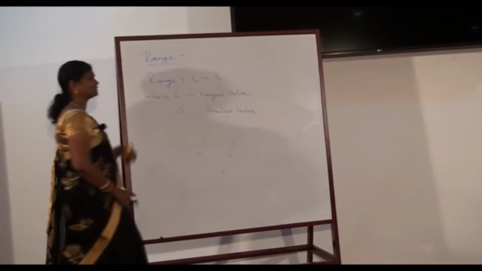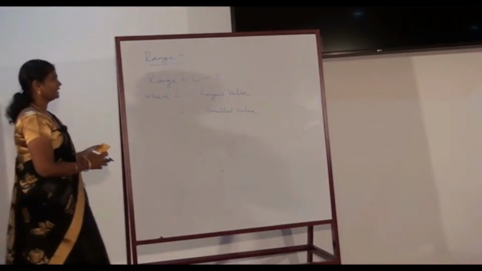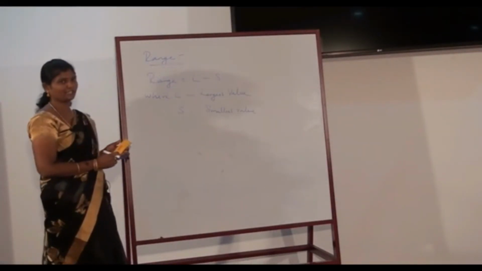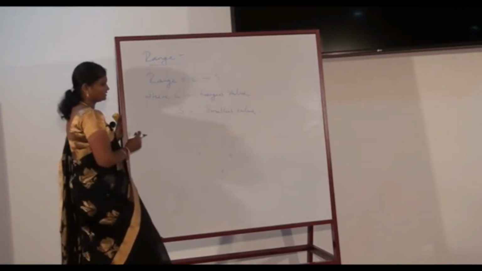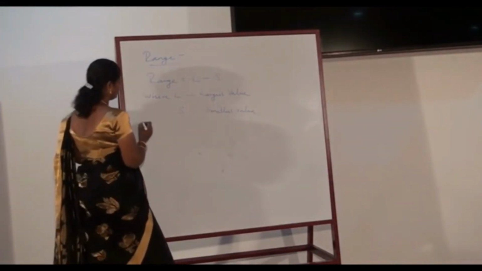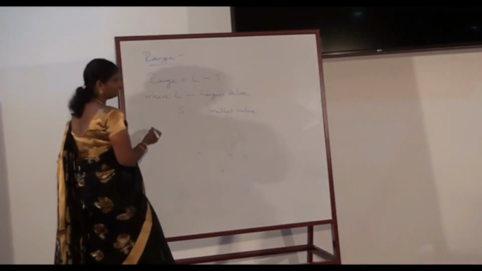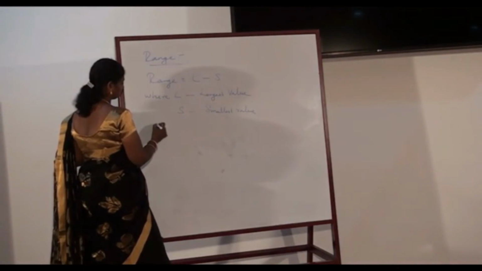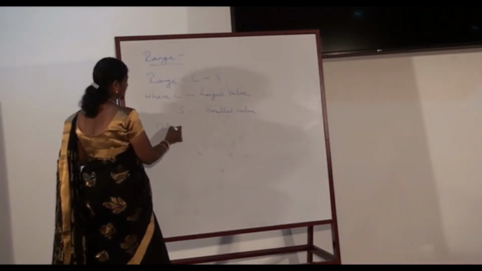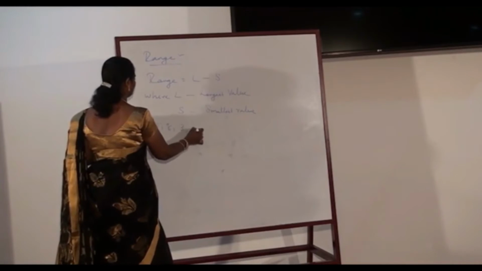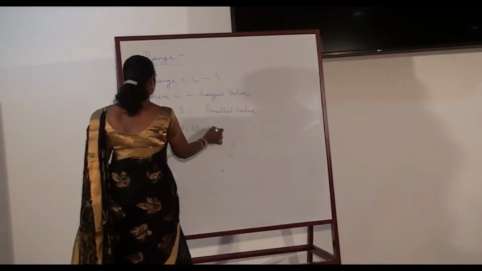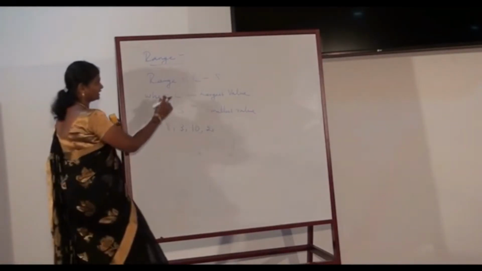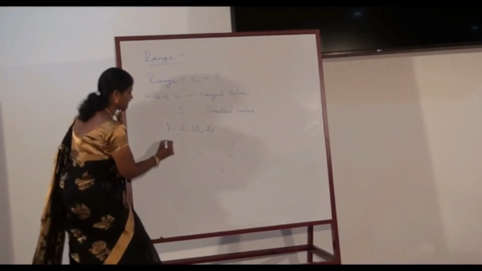We can use this formula in case of individual observations and for a discrete frequency distribution. Let us consider an example. The marks of 5 students in a test. Range for this individual observation is calculated with the help of the formula L minus S.